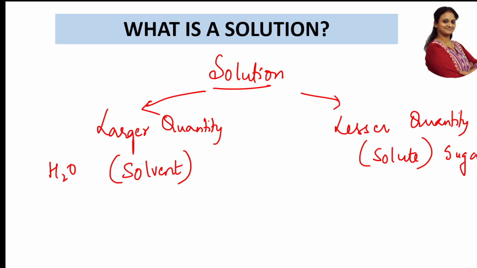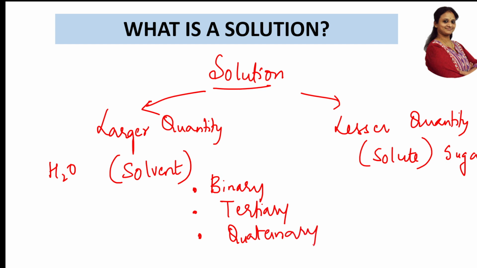But what is important? These solutions are of different varieties. Solutions are of different varieties, like binary solutions, where you have solute and solvent. Second, you have tertiary solutions. You have quaternary solutions. All these are different varieties of solutions. Now, what is binary? Binary means they contain two components.